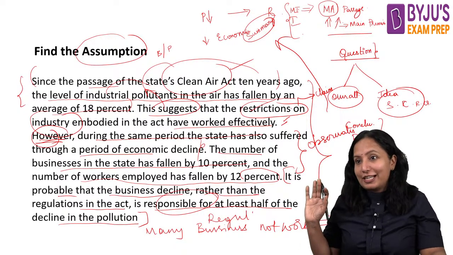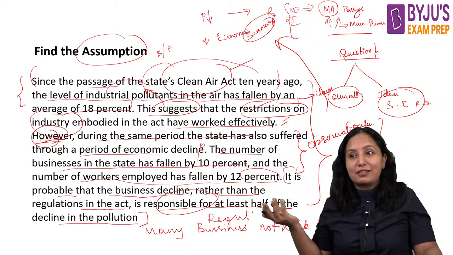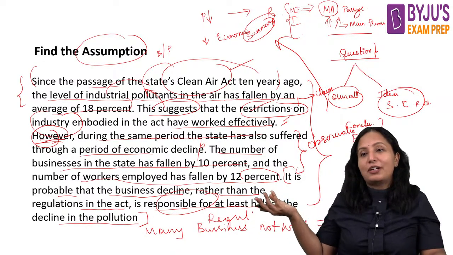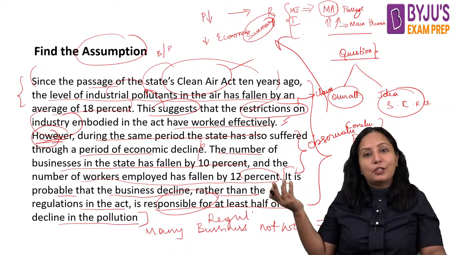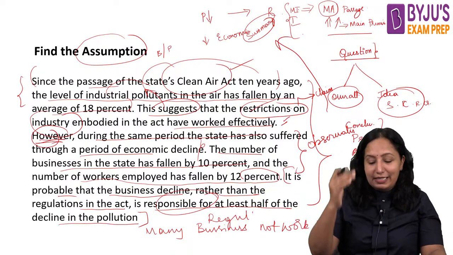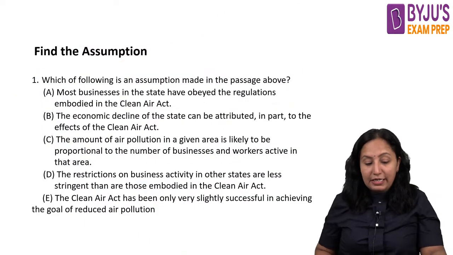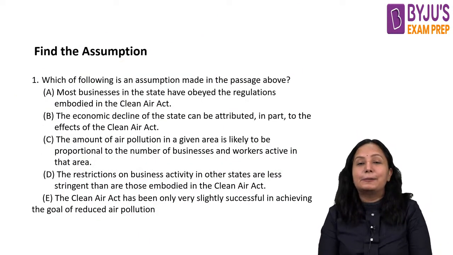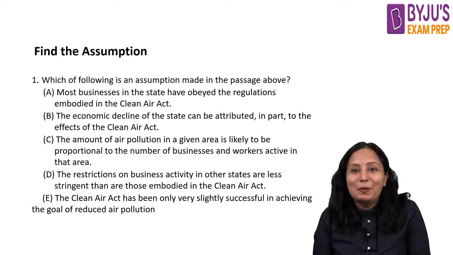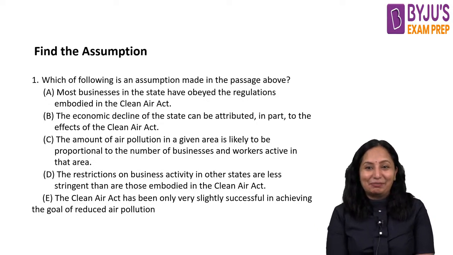That is the conclusion she has given. So yes, when the industries are not running, from where will the pollution come? Isn't it? The pollution will not come. So keeping this as your shadow answer, now check what should be the best answer.